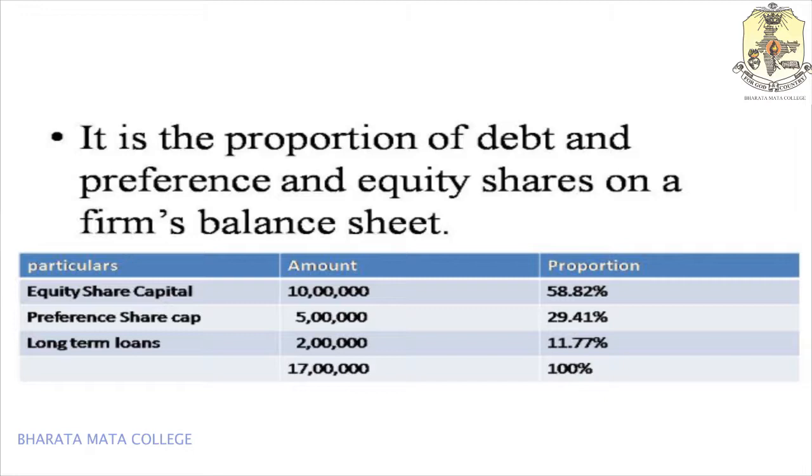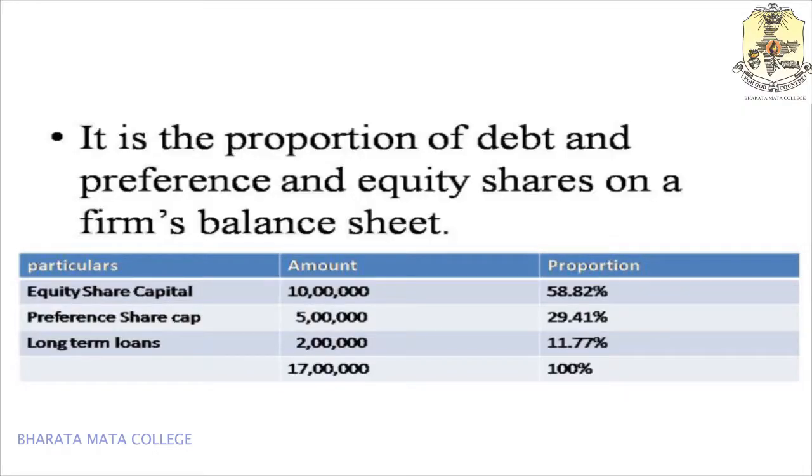Now, you can see on this slide that a balance sheet has been presented to you. This balance sheet comprises equity share capital, preference share capital, and long-term loans. And respective to each variable, you can see the amount that has been listed: equity share capital 10 lakh, preference share capital 5 lakh, and long-term loans 2 lakh. Now, when you have these variables in your hand, how do you compute capital structure?